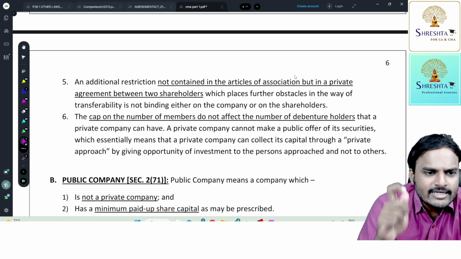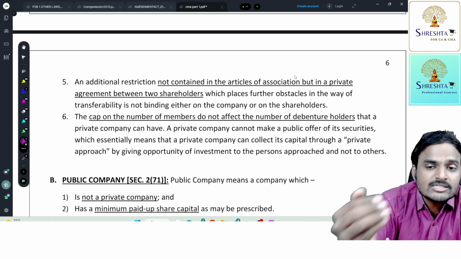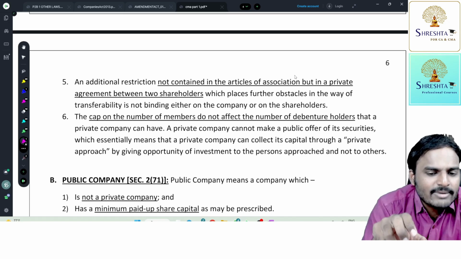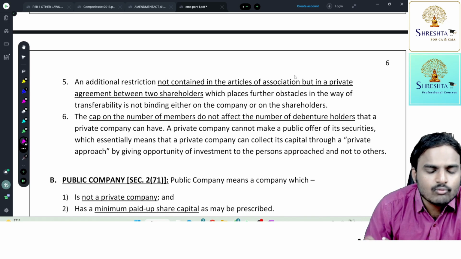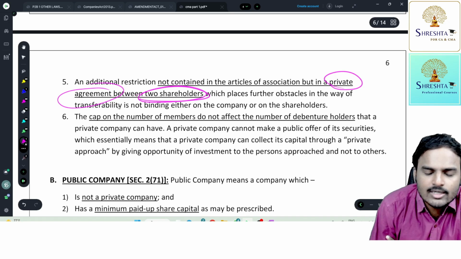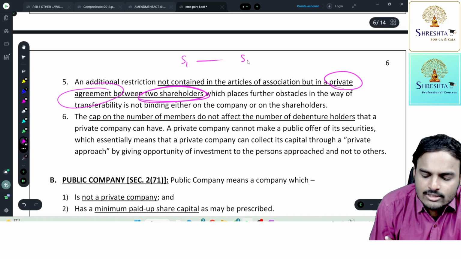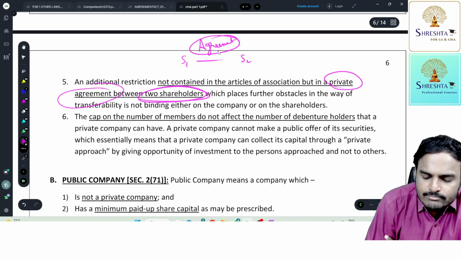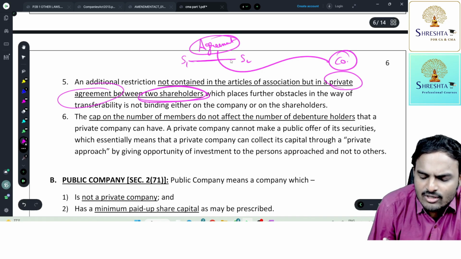Now, AOA, it is an agreement between company and members. Members are bound to the company. Company is bound to the members. Now, we are placing additional conditions, not in the AOA, but in private agreements. Private agreements between whom? Two shareholders. Now, this agreement between shareholder one and shareholder two, do you think because of this agreement, company is liable to the members? Not at all, ma. Not at all.